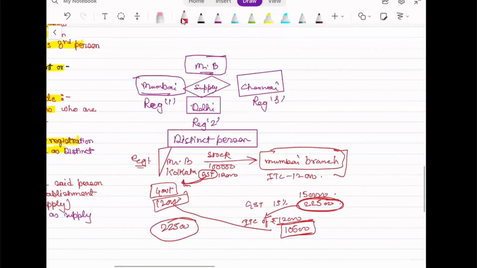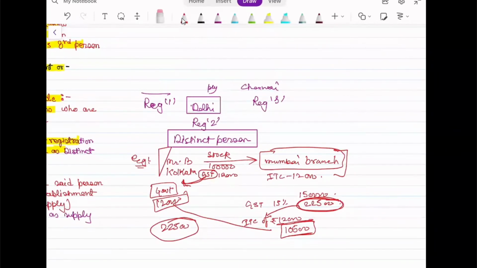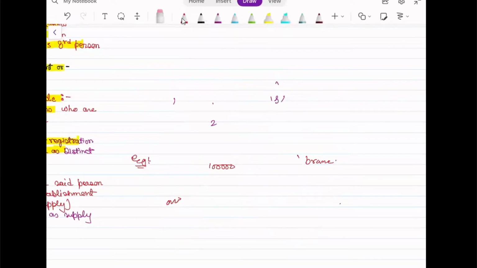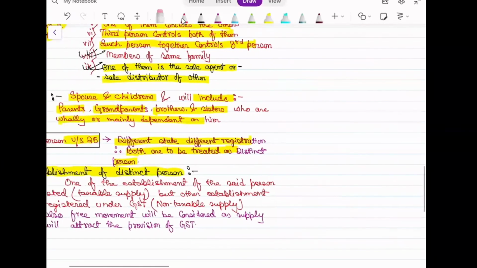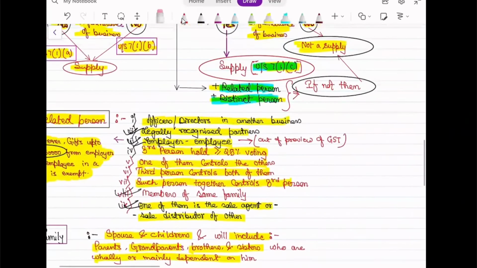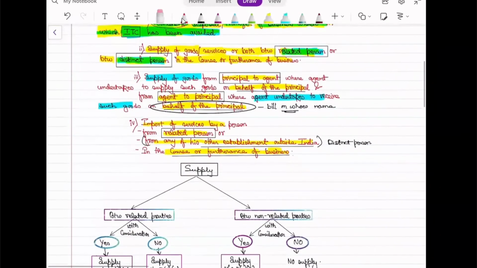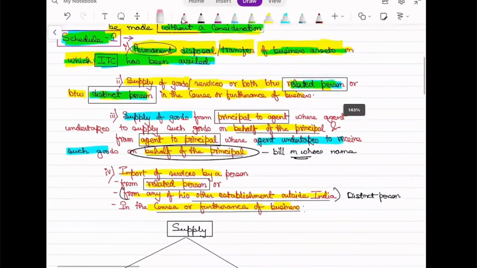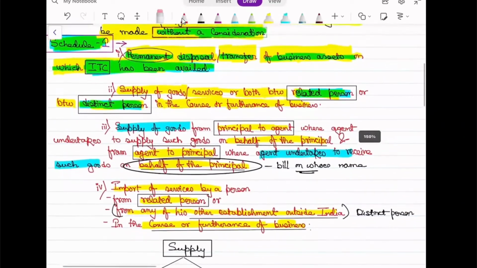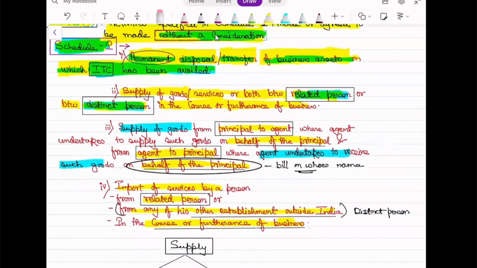Yes, Shivam. In this stock transfer, the government will be benefited on the marginal value. Even if the company has a distinct person in different states, for the movement of any goods they need to add a certain margin amount in the valuation. Definitely, in that regard, the government will be benefited out of some tax. So yeah, what you are saying is the practicality.